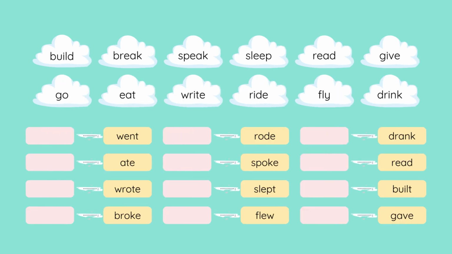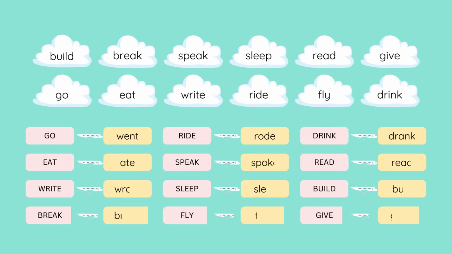Now, there are some irregular verbs that need their infinitive form. So we can see went, ate, wrote, broke, rode, spoke, slept, flew, drank, read, built, gave. So what is their infinitive form? Let's have a look at them. Go, went, eat, ate, write, wrote, break, broke, ride, rode, speak, spoke, sleep, slept, fly, flew, drink, drank, read, read,